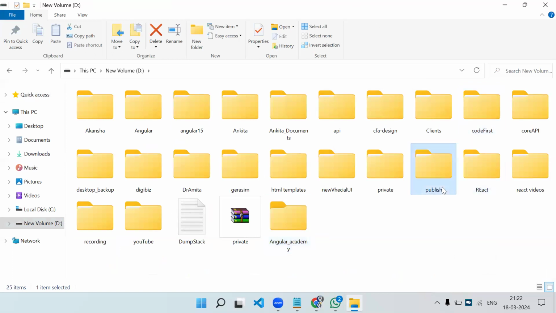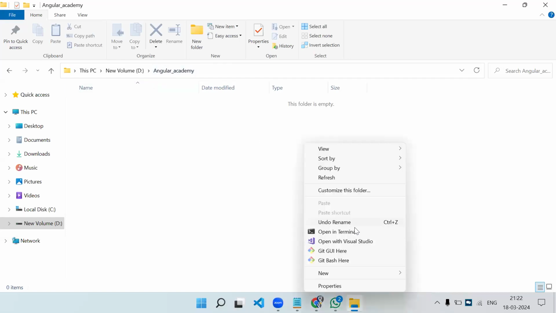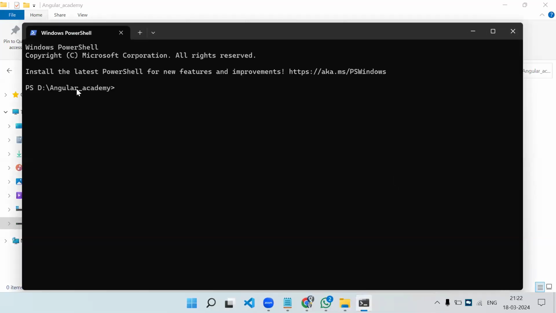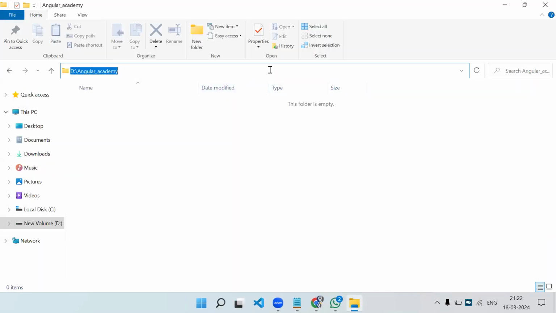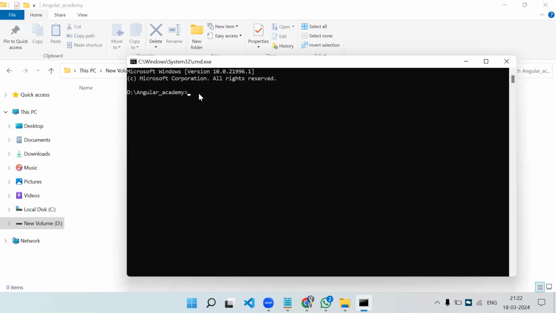Academy. Now inside this Angular Academy folder, I need to open a command prompt. If you have the latest version and you right click, you will get an option to open in terminal. Here you can see my command prompt got opened, but by default it is Windows PowerShell, on that particular folder. Or, in the address bar you can simply type cmd and press enter. This will also open your command prompt in that particular folder. You can see D Angular Academy in the specific folder, my command prompt got opened.